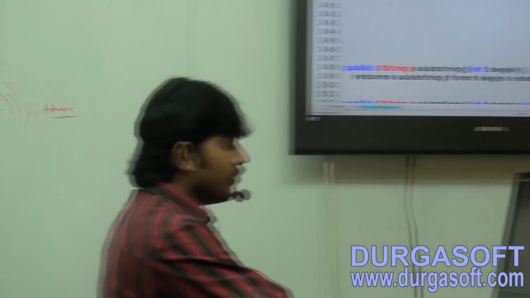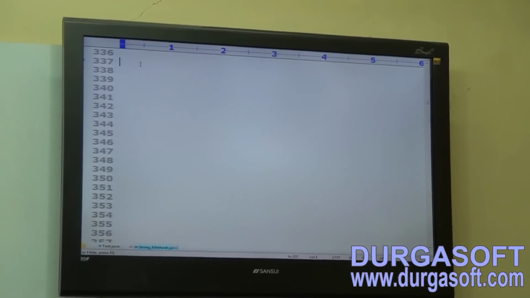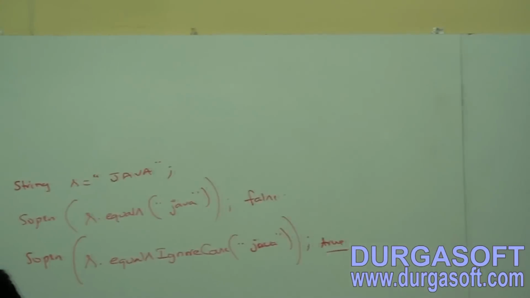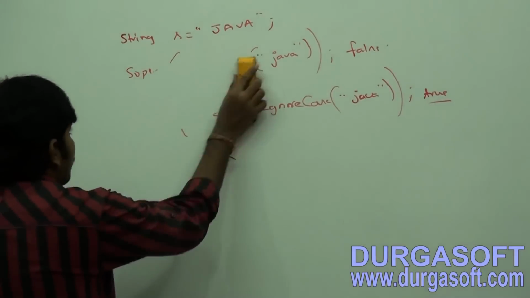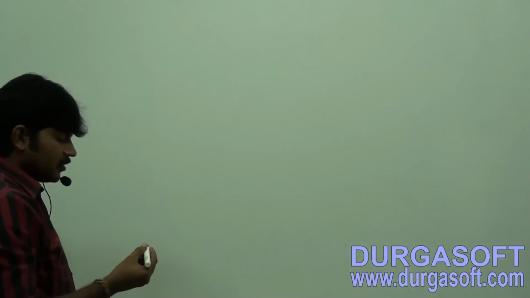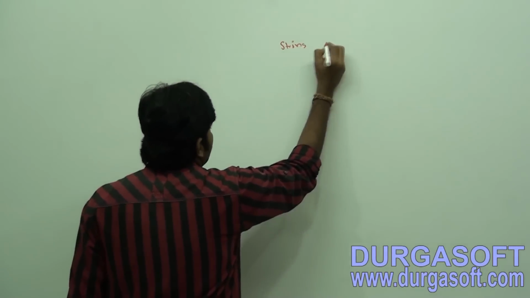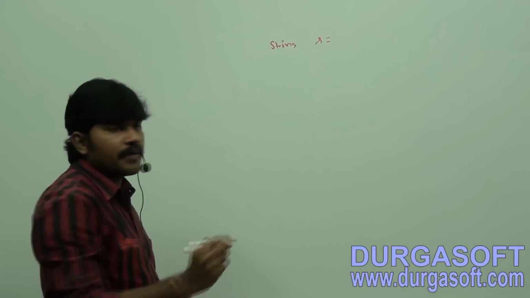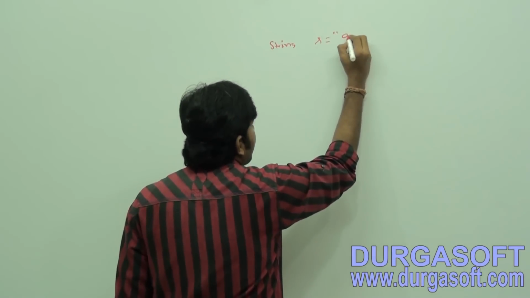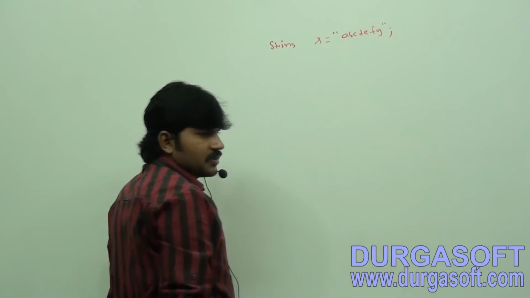Now the next method. Have you observed here? It is the next method. Let me explain an example, then we will talk a bit in detail. Suppose I have String s is equal to "ABCDEFG".